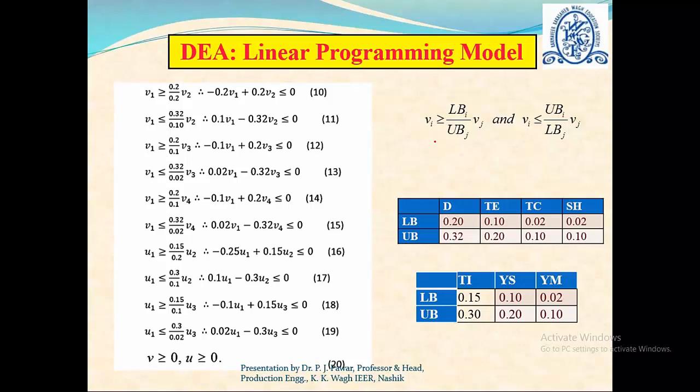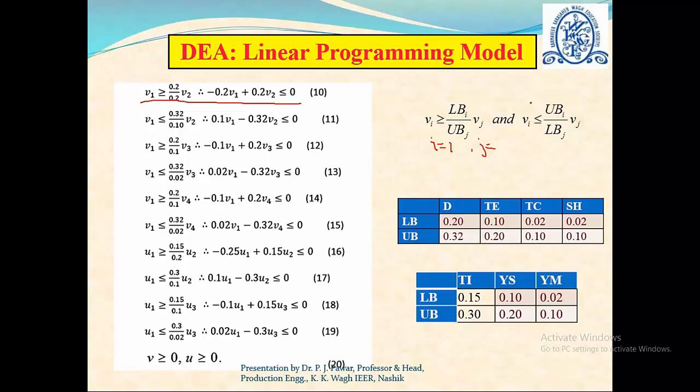Now let us consider i equal to 1. Since we are evaluating the first alternative, we set i equal to 1 and j equal to 2. So what is this condition? V1 should be greater than or equal to the lower bound of 1, which here is 0.20, upon the upper bound of 2, which is also 0.20. So V1 should be greater than or equal to 0.20 upon 0.20 into V2, because j is equal to 2 here. So this is our next constraint.